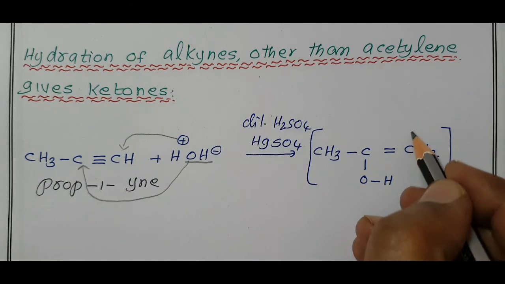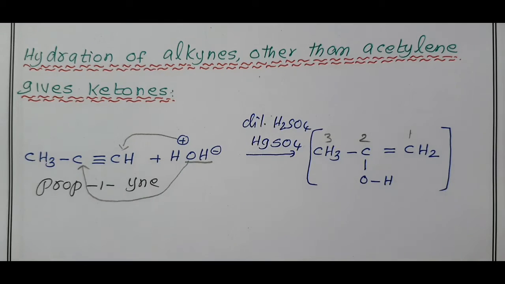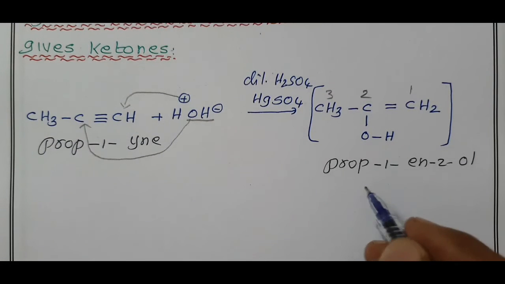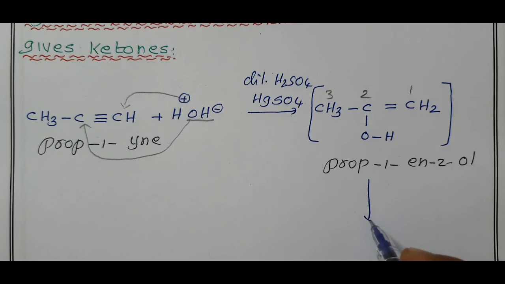When we give numbering 1, 2, 3, 3-carbon, prop, carbon double bond, en, OH, ol: position of en is 1, position of ol is 2. Enol, simply enol. And this undergoes isomerization, tautomerization.